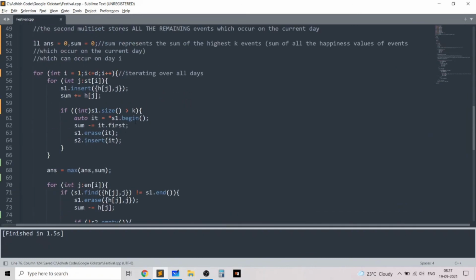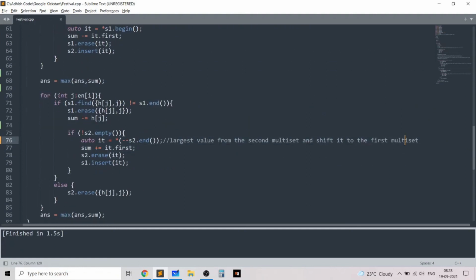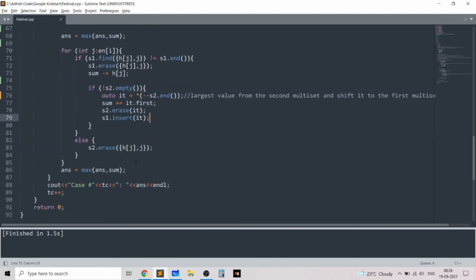And remember over here we are taking the smallest value from the first multiset and shifting it to the second multiset, because we have too many events to attend, so we remove the smallest event greedily. And over here we shift the largest event because we have removed one event, so we can add back one event. So we add the largest event and we update the sum and we erase it from the second multiset, and insert it into the first multiset.